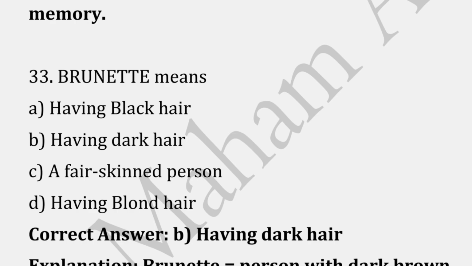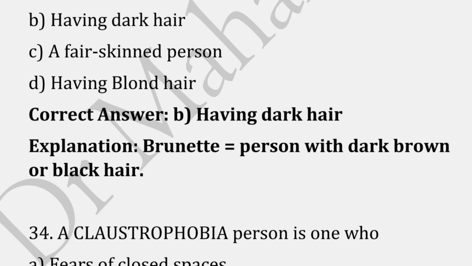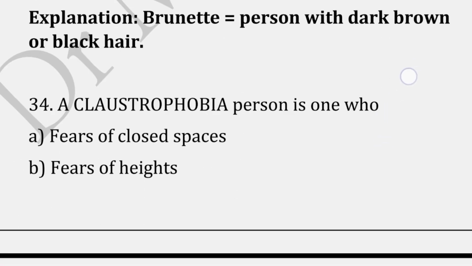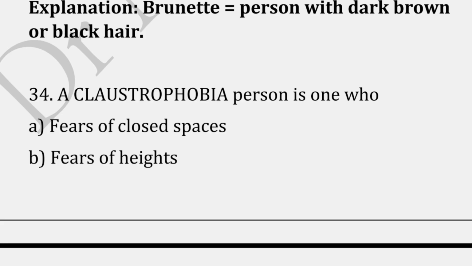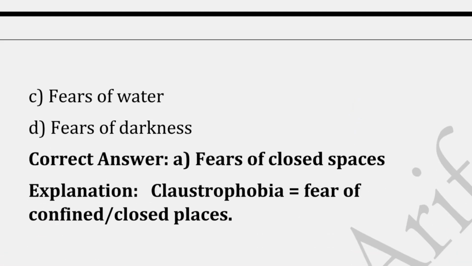So brunette means: the correct answer is option B, having dark hair, because a brunette is a person with dark brown or black hair. A claustrophobic person is the one who: the correct answer is option A, that is fears closed spaces.